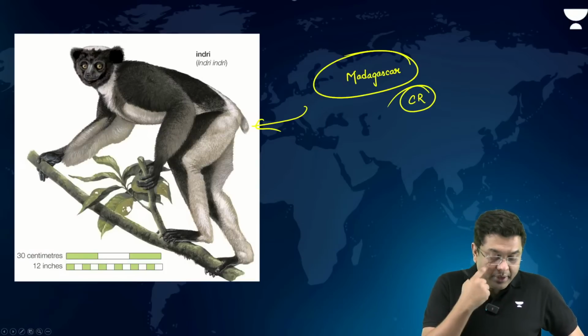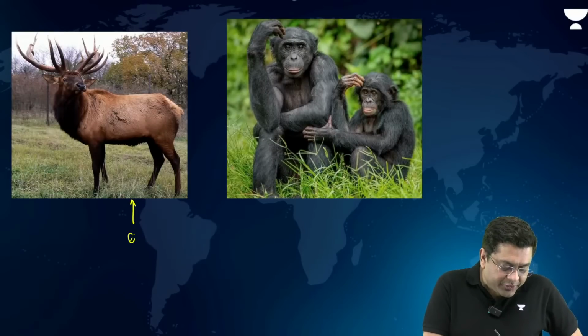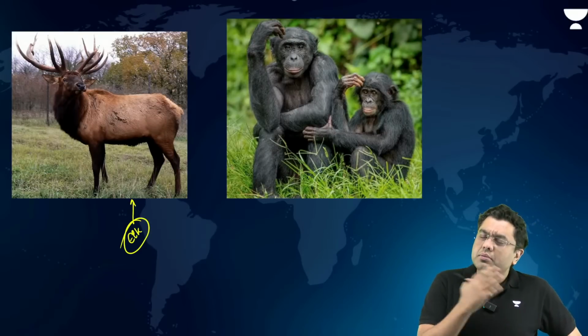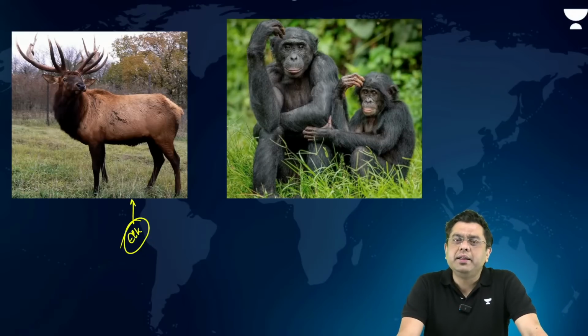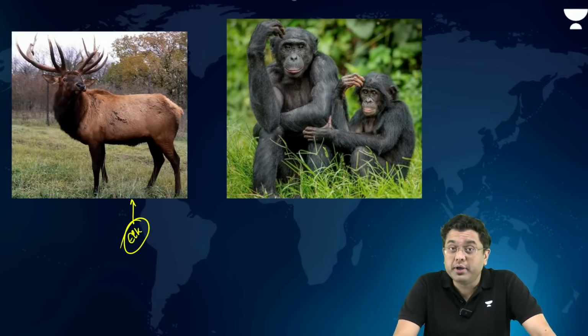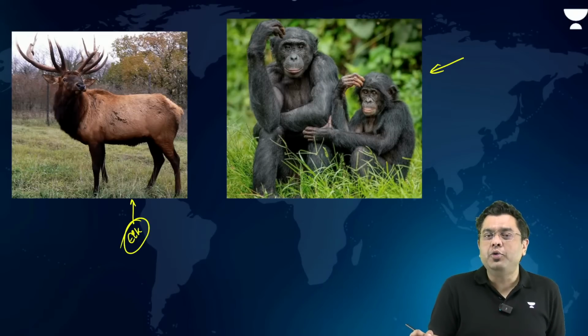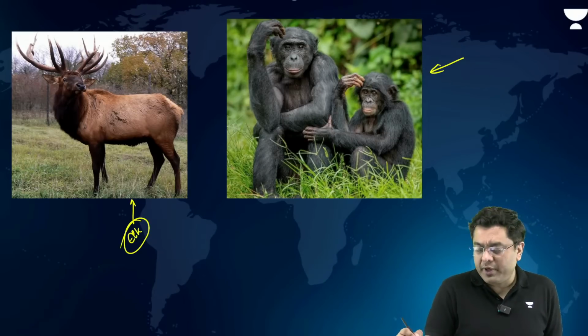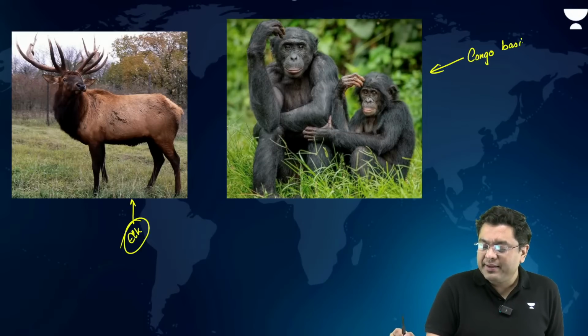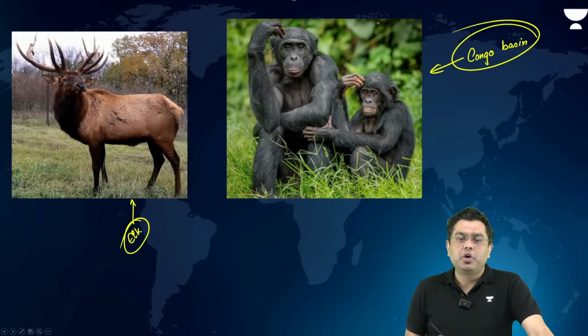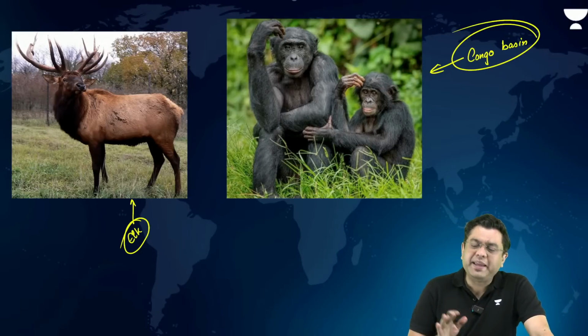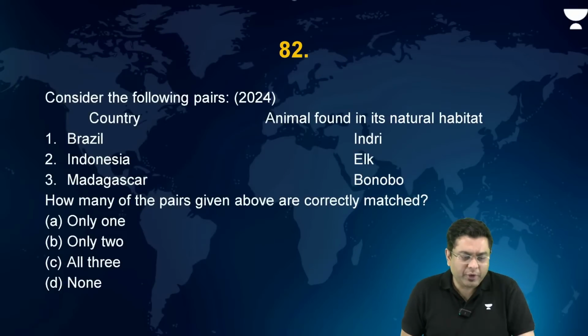Then elk is to be found in colder areas and in the region of the lowlands of Northern America and northeastern part of Asia. That is where you will find the elk population. And then you have the bonobos. Bonobos are to be found in the region of the Congo River Basin, in the rainforest around the Congo. So that is basically where these species are to be found.